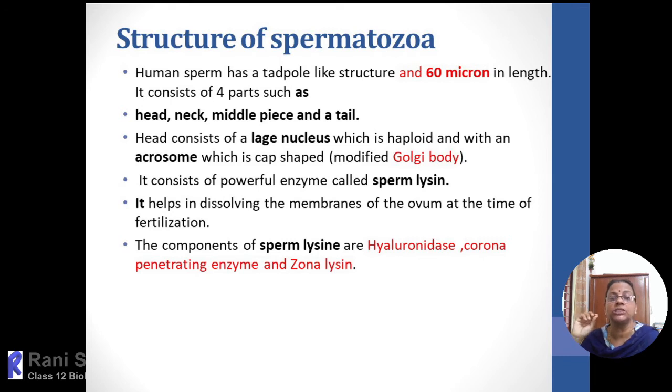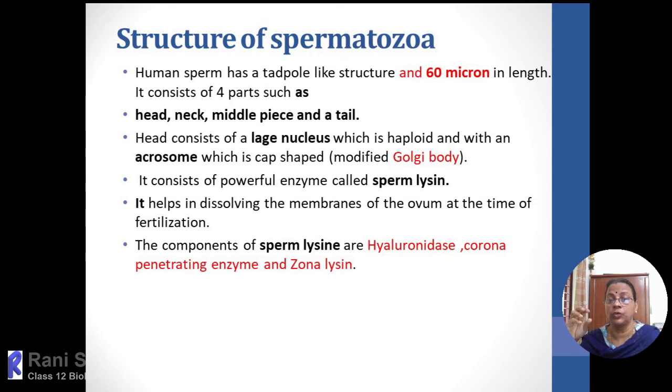So the main components of sperm lysine, it is not mentioned in your textbook, but even then, the enzyme that is called hyaluronidase, then corona penetrating enzyme, because it is the outer line of the ova, the corona radiata, we can say. So the cementing substance between the corona radiata is dissolved by corona penetrating enzyme, and inside that there is again one more thick layer that is called zona pellucida. So that layer also can be dissolved with the help of this enzyme. So mainly the components of sperm lysine are hyaluronidase, corona penetrating enzyme, and zona lysine.